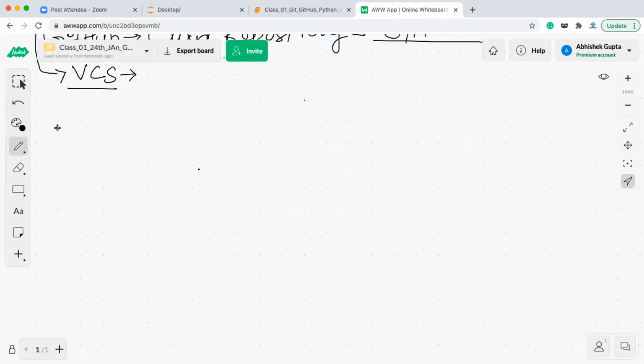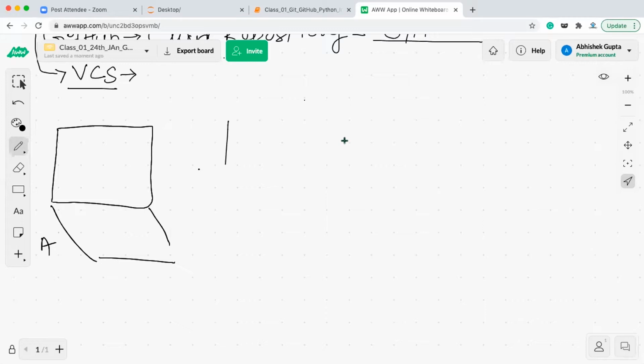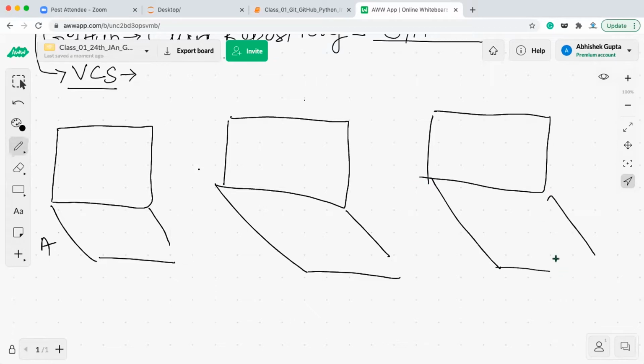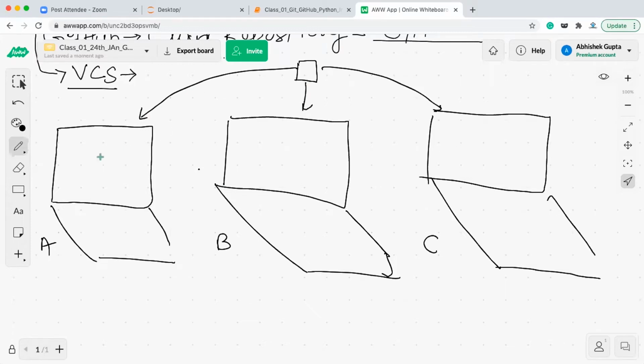Let's say we have people in a team, and they all are using a different system. This is person A, this is person B, this is person C. Let's have only 3 people in the team. There are 3 people working on a single project. They all are working on the same project, and they are all in different locations.